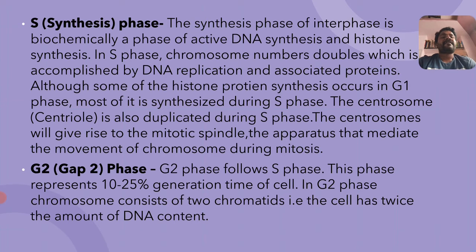The spindle fibers act as an apparatus that mediates the movement of chromosomes during cell division, at the time of mitosis.